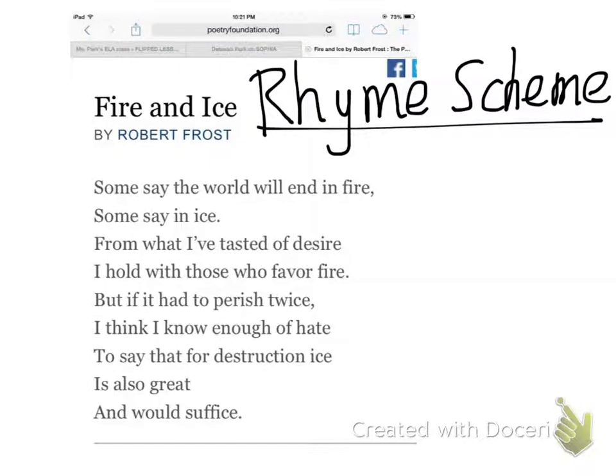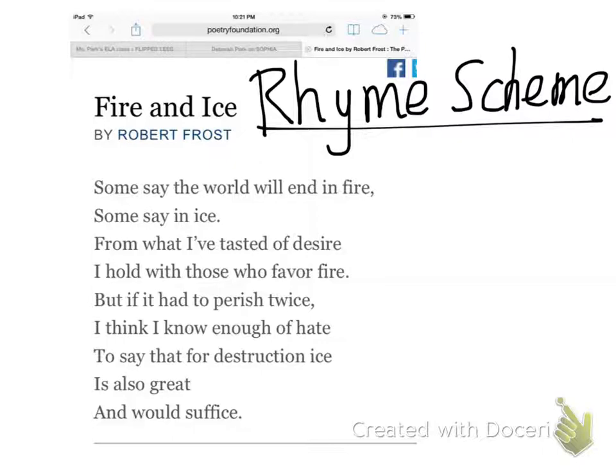It is the pattern of rhyme between lines of a poem, and we usually assign rhyming words with a letter like A, B, and C, and so on. So I'm going to read this poem by Robert Frost called Fire and Ice.